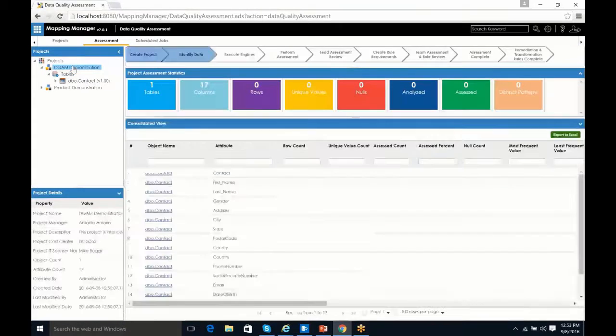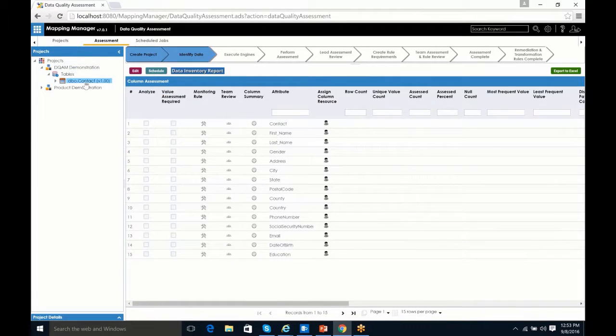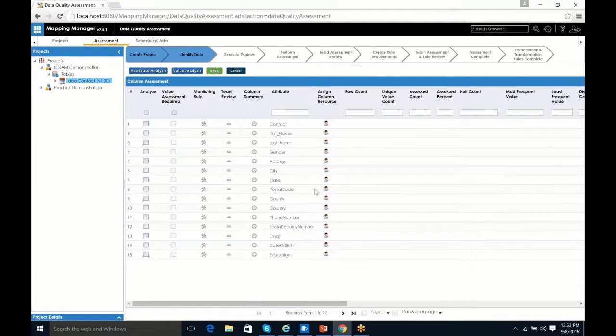If we come back up to the project level, you'll see that we've added one table, and that table has 17 columns. You'll also see that we've identified the data, so that chevron is now colored blue to indicate we've started that process. Within the contact table itself, we're ready to go ahead and start doing more detailed work, so we're going to click on the Edit button, which allows us to then come in and run our different assessment engines against this particular table. The first engine we're going to run is going to be at the attribute level.